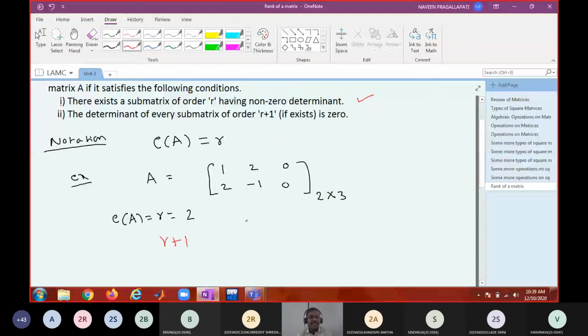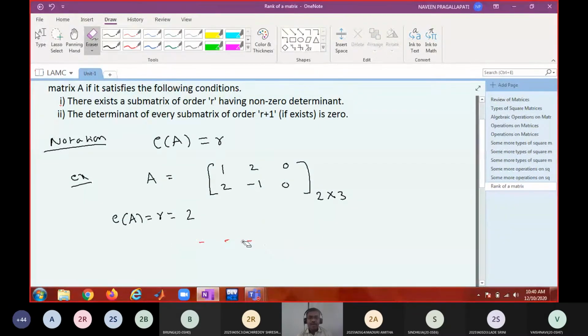Do you find a submatrix of order 3? You cannot find one because the matrix contains only 2 rows. Order 3 means 3 rows and 3 columns should be there. That's why I am saying, if it exists, check the second condition. If such order does not exist, no need to check the second condition. So in this case the first condition itself is sufficient for us to say that rank of the matrix is 2.